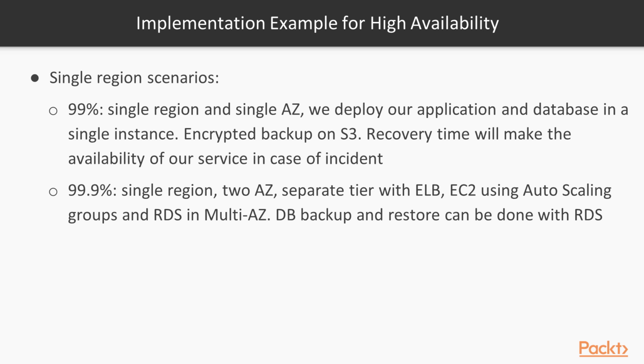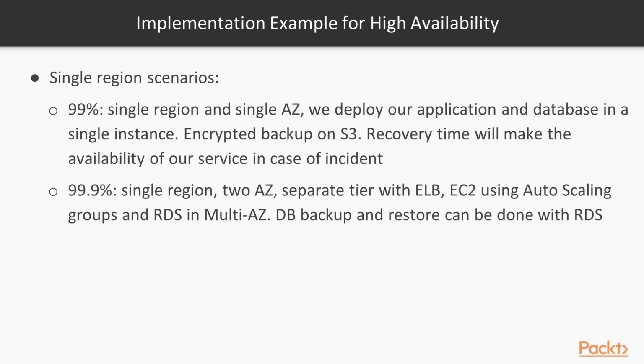And remember also that autoscaling groups give us the ability to create a new instance if one instance is gone, has been shut down, or doesn't work for whatever reason. Also, we use another tier of RDS in multi-AZ mode, which is even more redundant. So we are using our service across two availability zones: ELB, which is per se a highly available service, EC2 in autoscaling groups, another highly available service, and RDS multi-AZ, and the database backup and restore can be done with RDS. So we are further increasing the availability of our service.